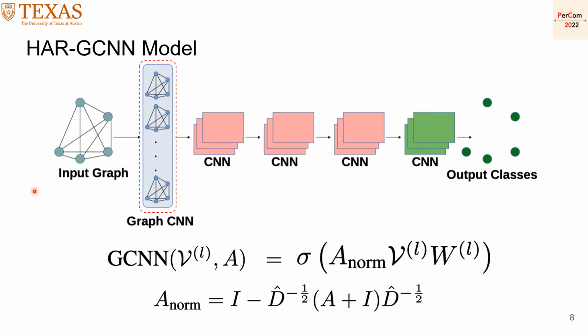After formulating our input graph, as we described before, we use a graph CNN to process this graph. The graph CNN receives two inputs. The first one is the vertices, which contain the measurements of the sensors and the corresponding label, which is either known or unknown. It also receives the adjacency matrix, which is a representation of the edges of the graph, and we use a normalized version of the adjacency matrix. This normalized version is a Laplacian equivalent of the adjacency matrix.